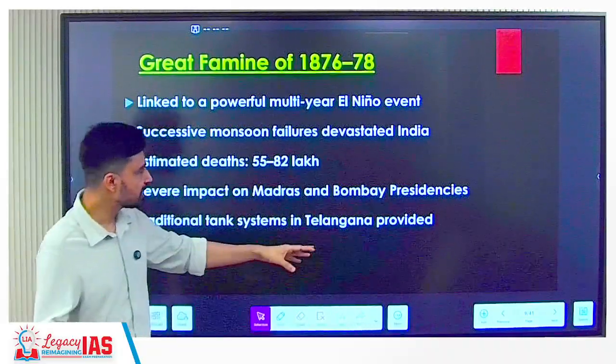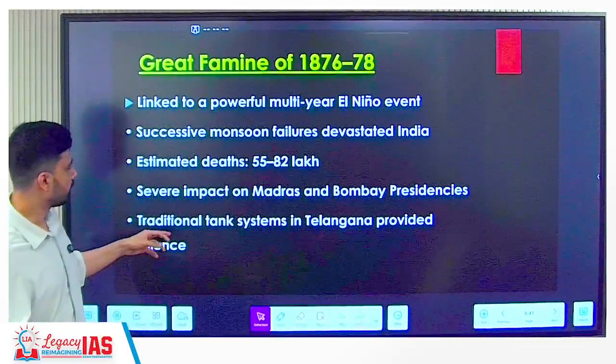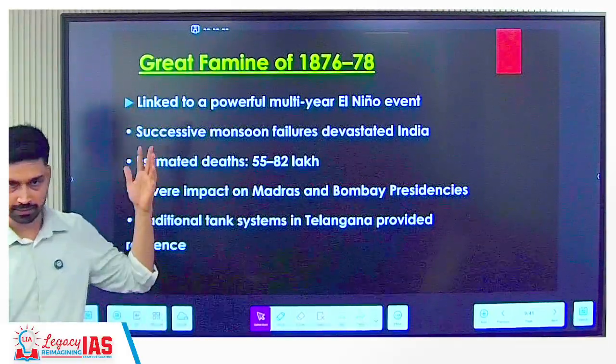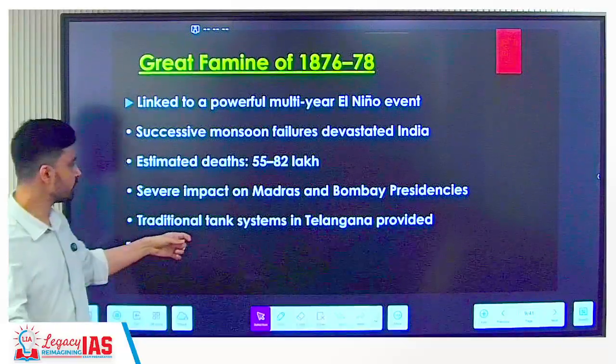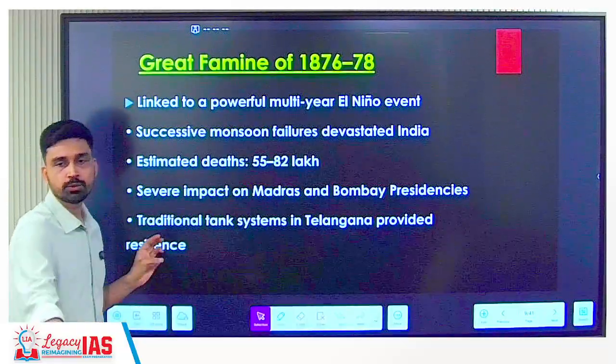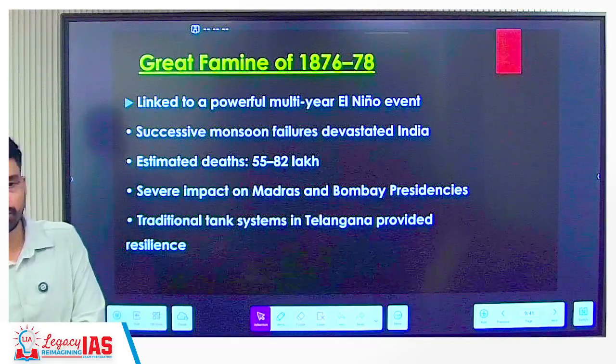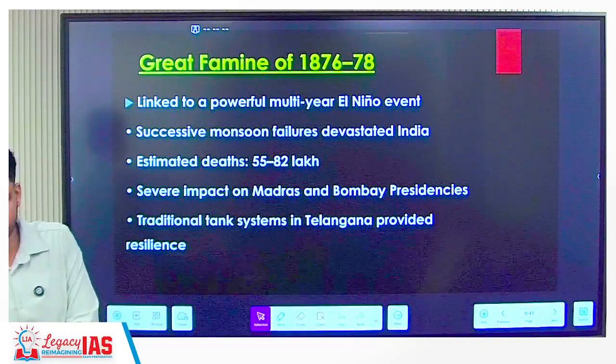Severe impact on the Madras and Bombay presidencies was seen here, but many areas like Telangana showed resilience at that time. Telangana, that means whatever area that was at that time. By what kind of system? Traditional tank system. That's why water conservation becomes a very important pillar. We want to ensure that our food security is not compromised even when you have less rainfall.